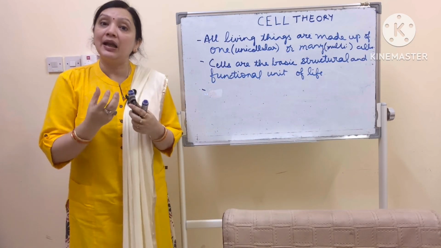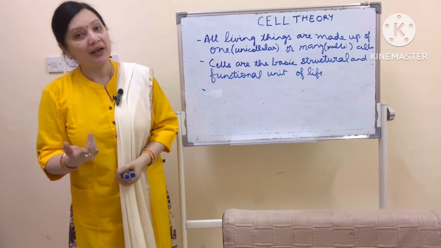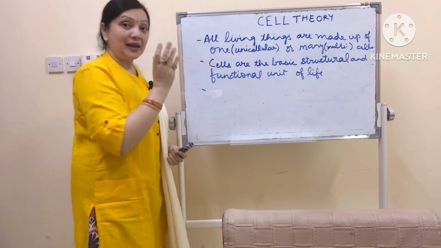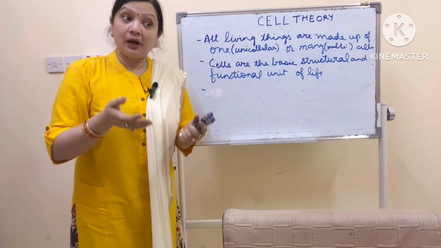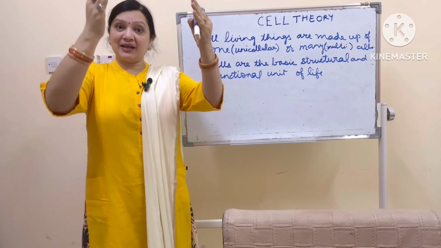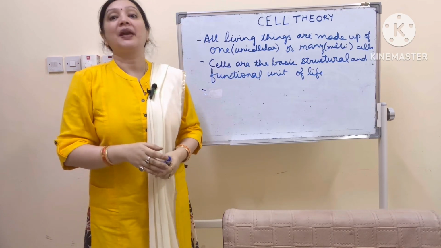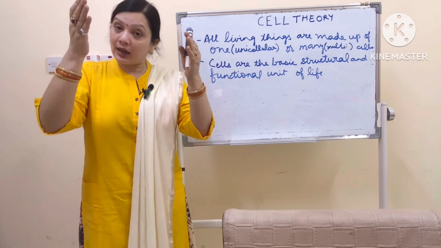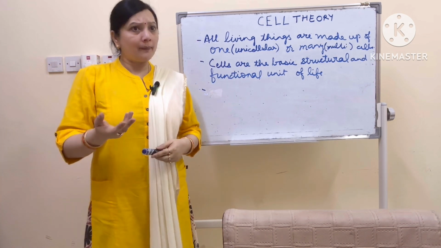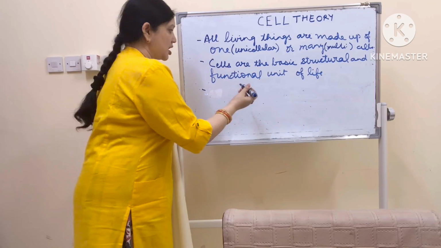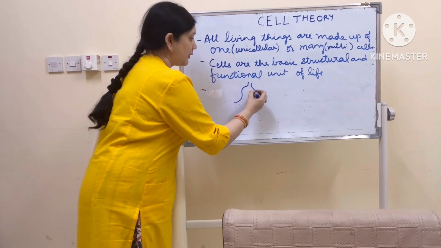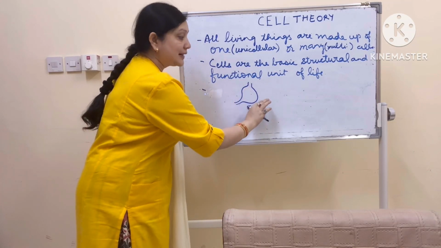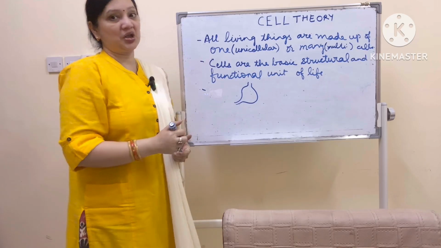Cells are the building blocks of all living things. The basic structure: if a tree trunk is shaped in that way, it is because the cells in that tree trunk are aligned in that way. Or if our stomach is in this shape, then it is because the cells have taken up this shape.